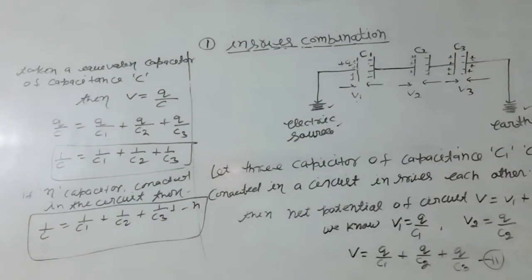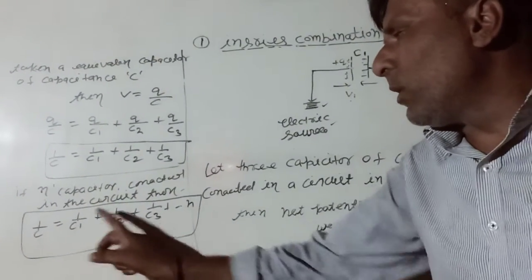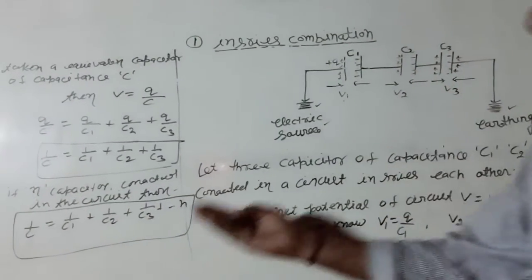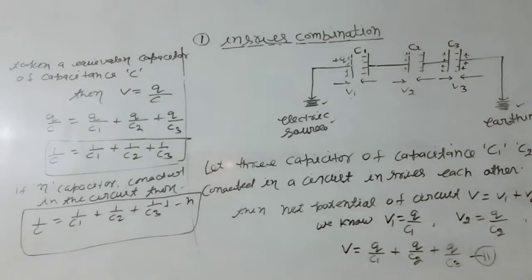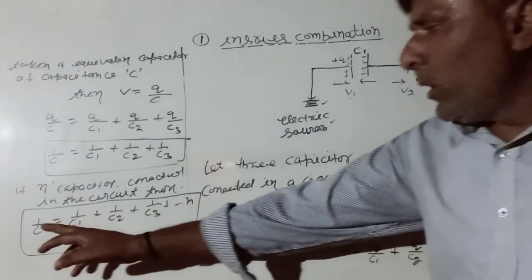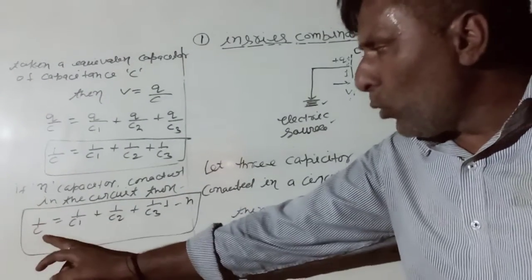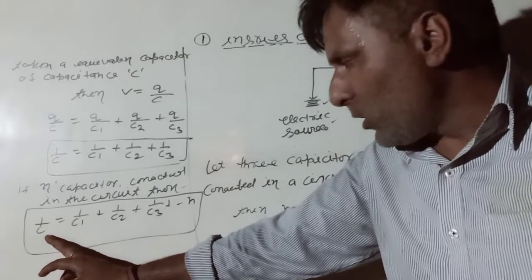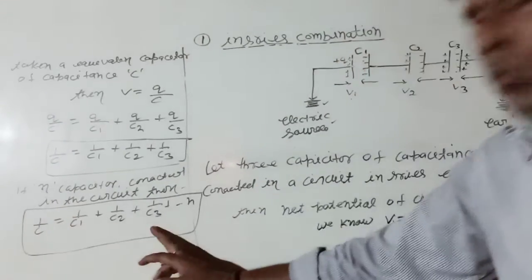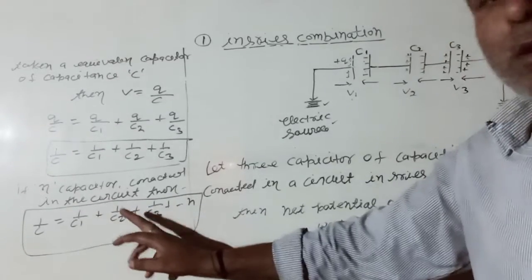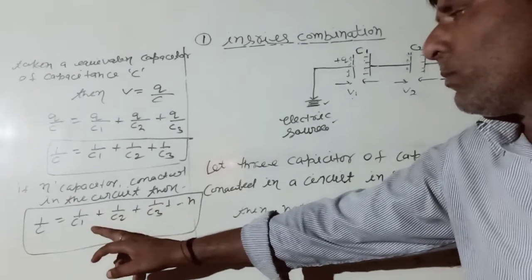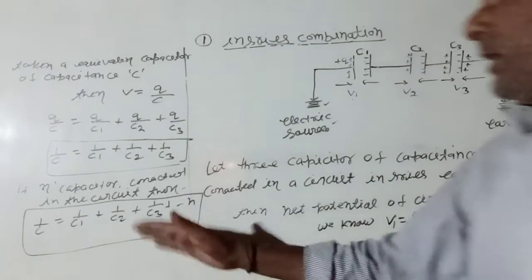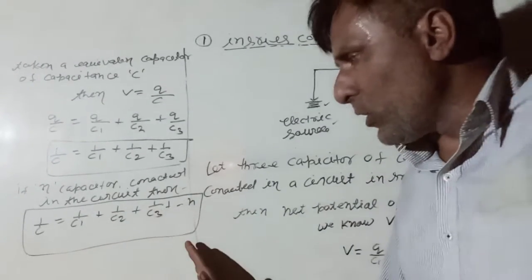It is the total capacitance of the capacitors combined in series. We say the reciprocal of the total capacitance of a combination of capacitors is equal to the sum of the reciprocals of the capacitances of the individual capacitors connected in series in the circuit.